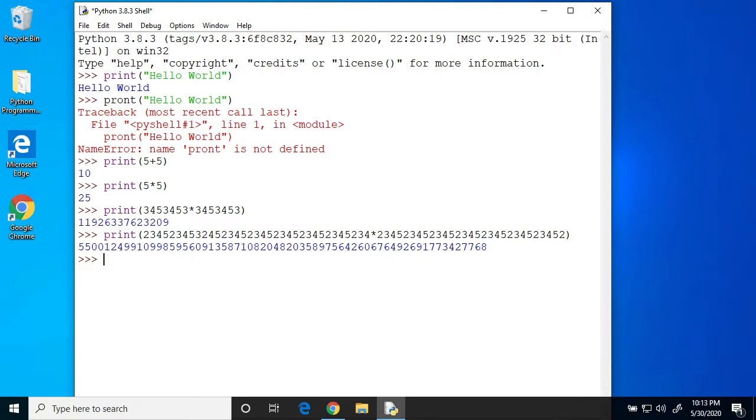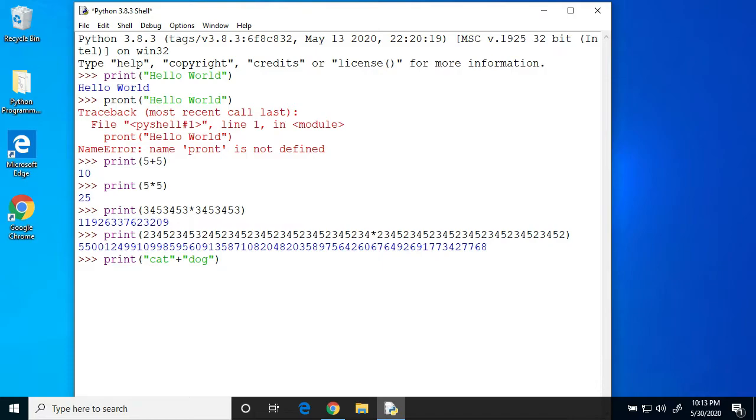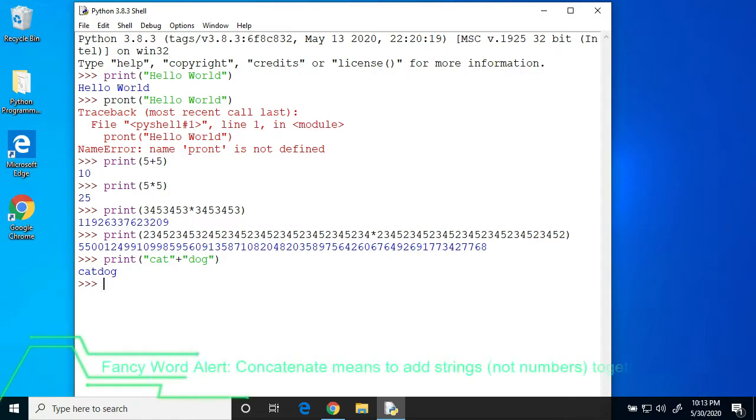That's not all Python can do. Let's try this. Print cat plus dog. What are we going to get? Look at that. Cat dog. Here we added, or concatenated, two strings together to produce cat dog.